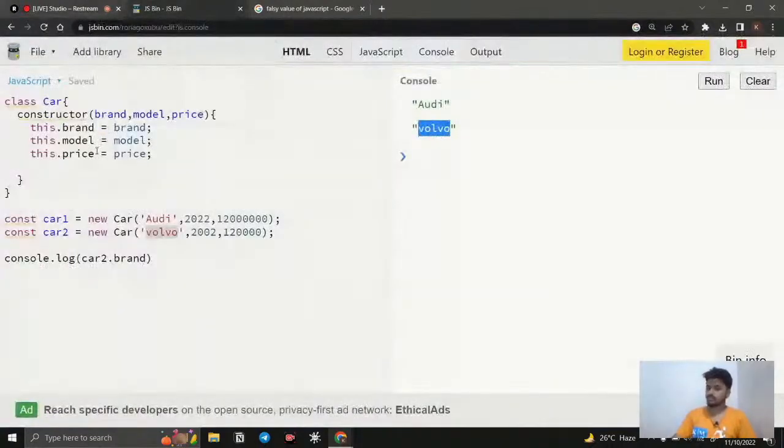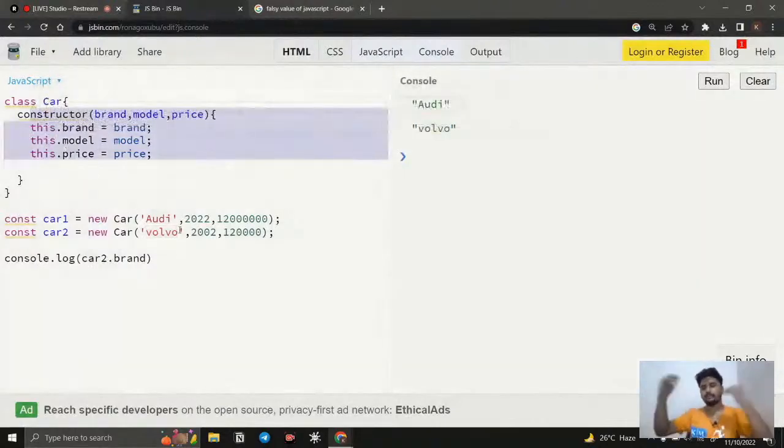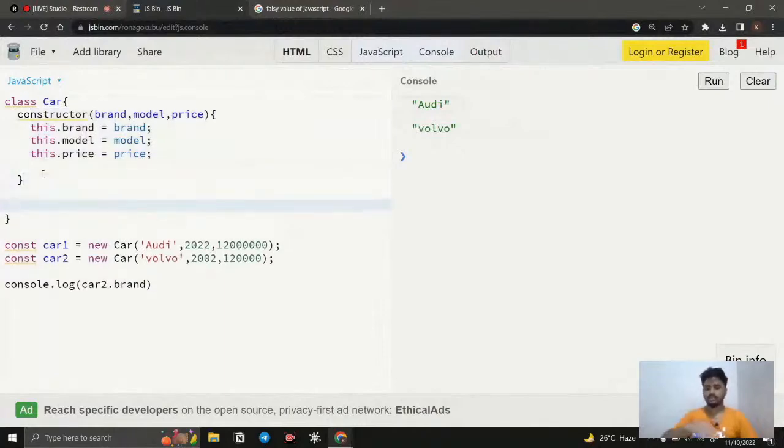Okay, so this is what classes will do, right? The next thing is, here you can see the repetition stopped. We are not repeating the brand every time. We stopped it, right? And one more thing, what if I want to give a method for this? Then this is going to be a method. The constructor is a default method that is available in the object, right?